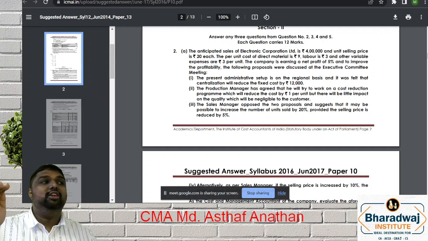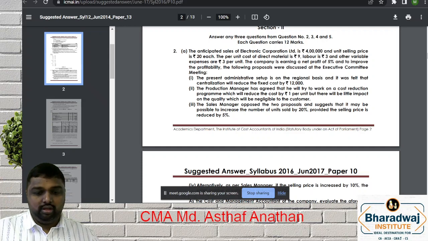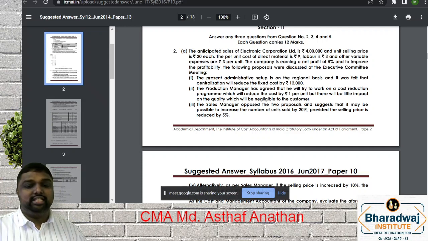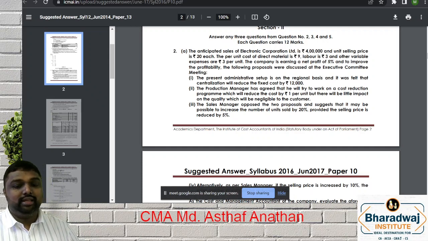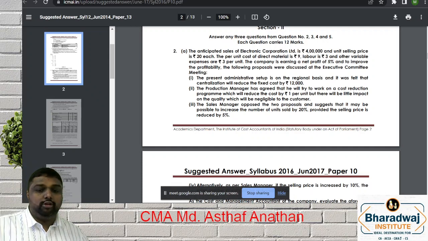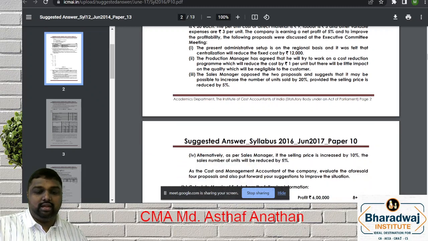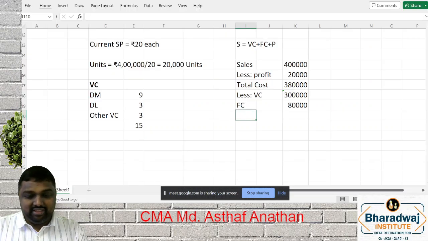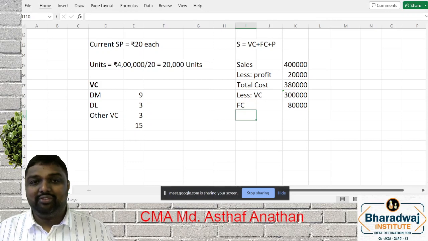This cost will reduce by what? Sales manager, this is another proposal. The sales manager says a possible increase in sales units by what? 20%, provided the selling price is reduced by what? 5%. Alternatively, as per the sales manager, if the selling price is increased by 10%. So I have given this data. Can you just complete it, my dear friends?